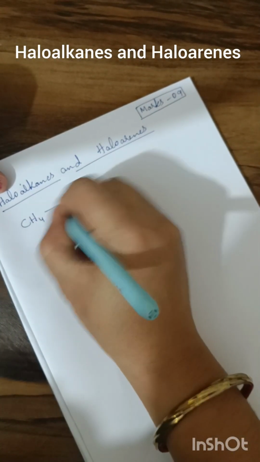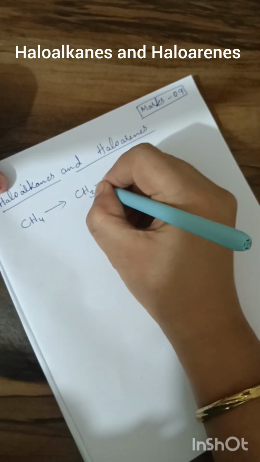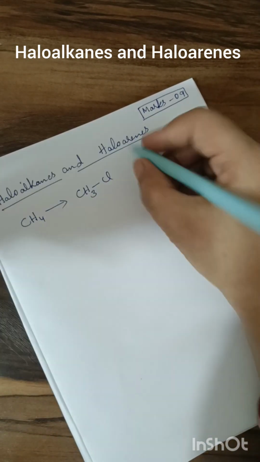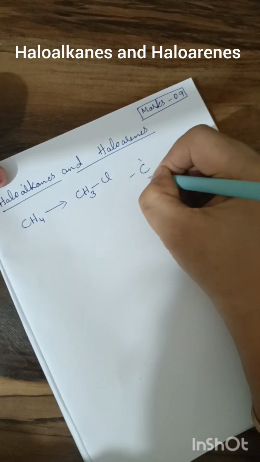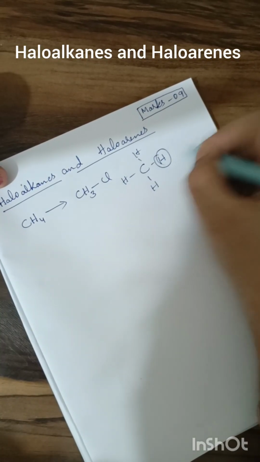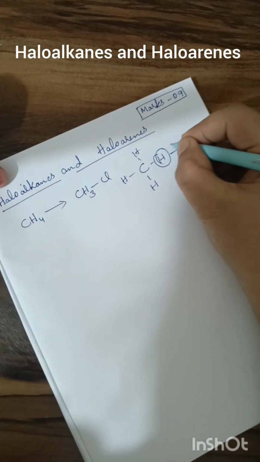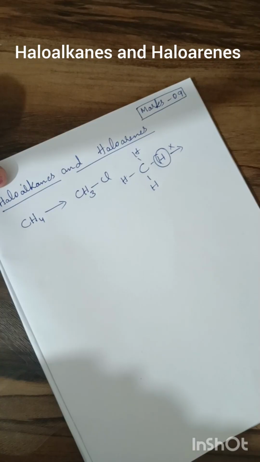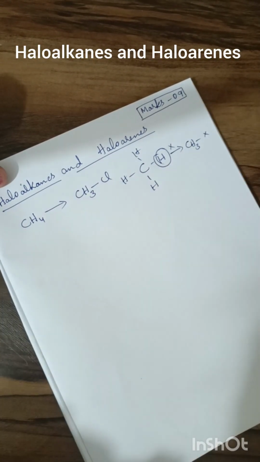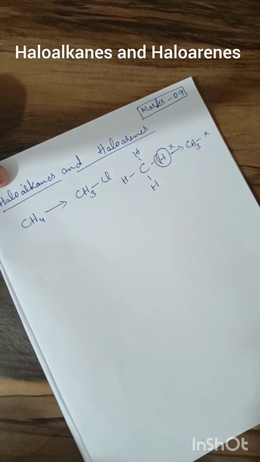Here, if one of the hydrogen atoms is replaced by any halogen like chlorine, methyl chloride, that means haloalkanes. Hydrocarbon methane, one or more hydrogen atoms replaced by X, that means halogen, we will be getting the product CH3X, methyl halogen, methyl chloride or methyl bromide, like that.